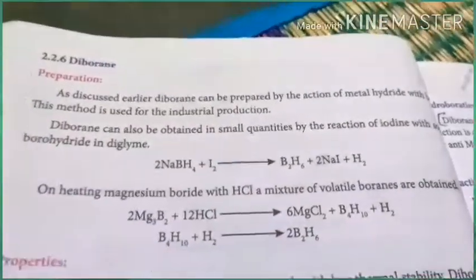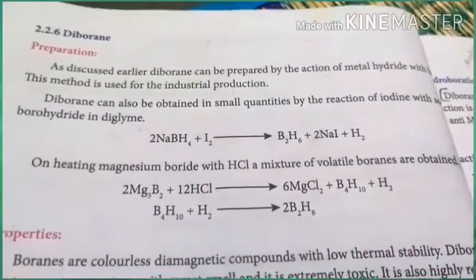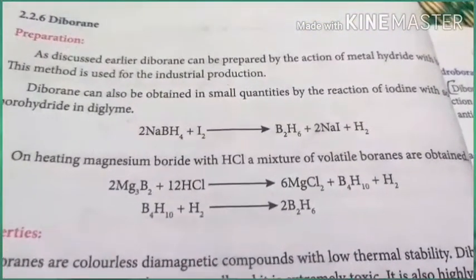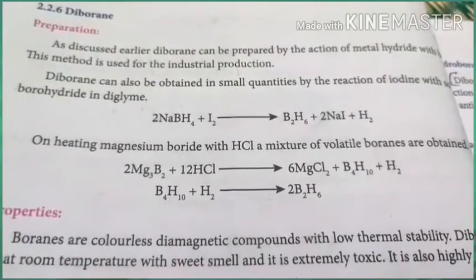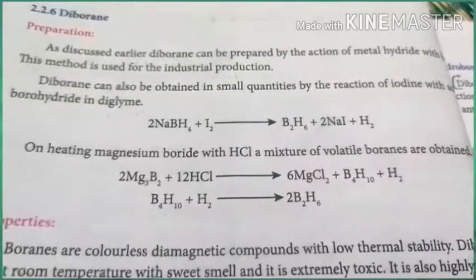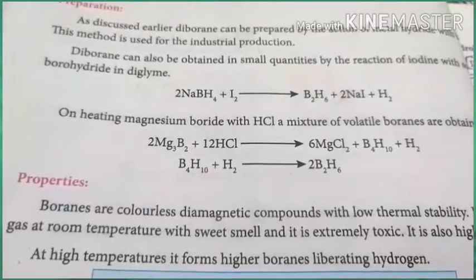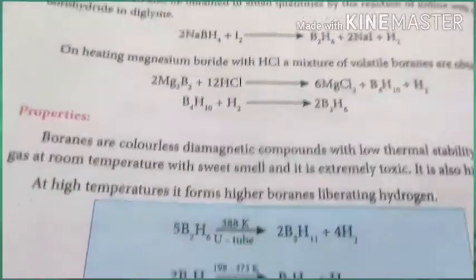In the laboratory, it is prepared from sodium borohydride and iodine reacting together, forming diborane, sodium iodide and hydrogen gas. Heating magnesium boride with HCl gives volatile boranes and magnesium chloride. Similarly, B4H6 can be reduced with hydrogen to give B2H6.